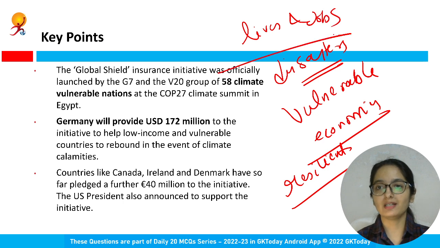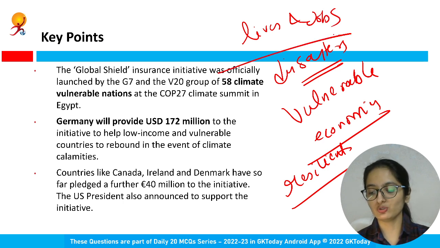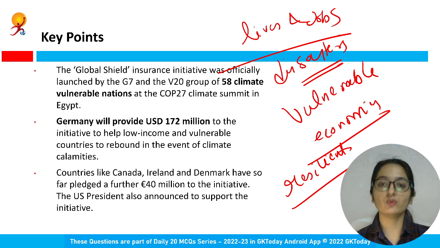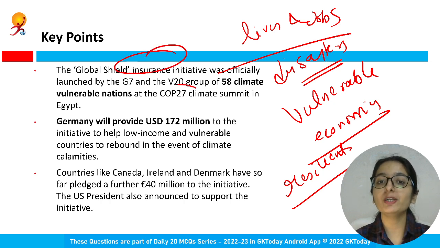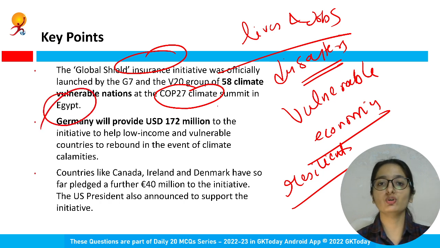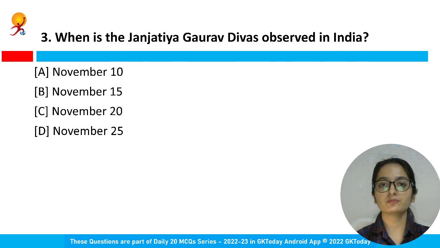Definitely these disasters impact in every manner, so you will expand the financial protection for the communities, for the businesses, households, government. So this is the support that is being provided. Also, the last thing, this initiative was officially launched at the COP27 climate summit in Egypt, right? We have covered the COP27 climate summit several times.